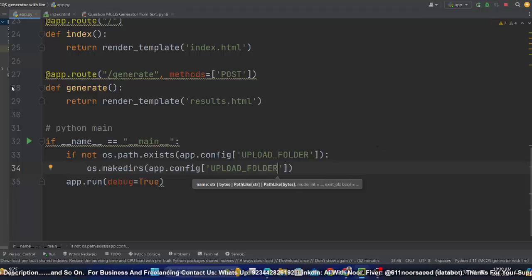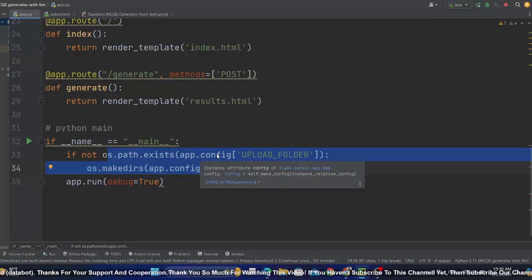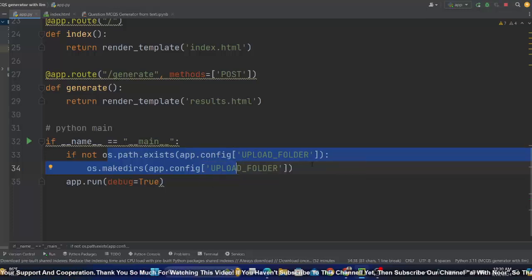So if the folder is not created before uploading the PDF or TXT file, it will automatically create that folder if it is not already created, but if it is created then it will skip, and we will do the same thing for the result folder.